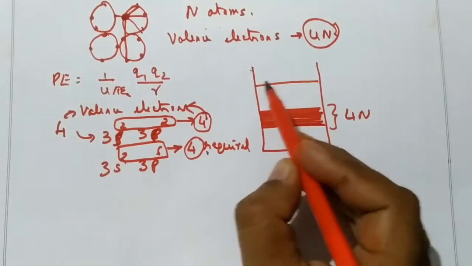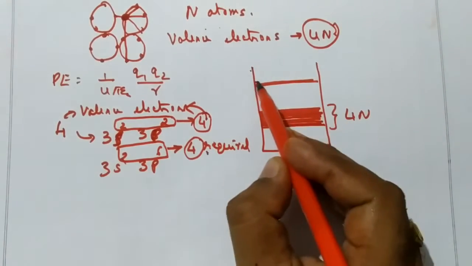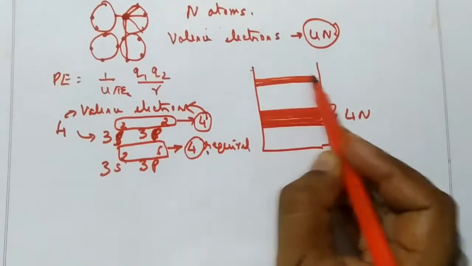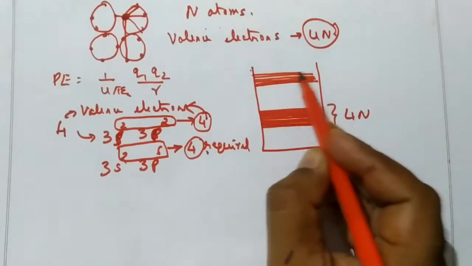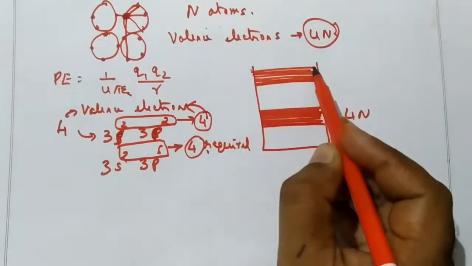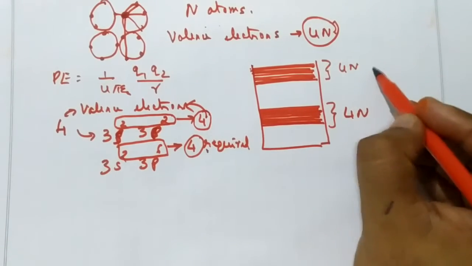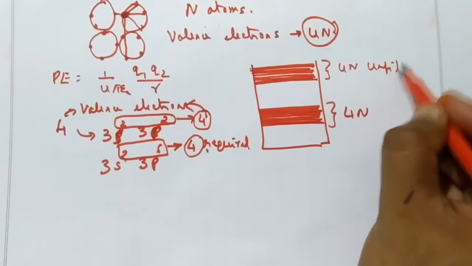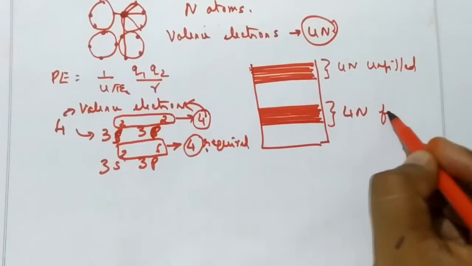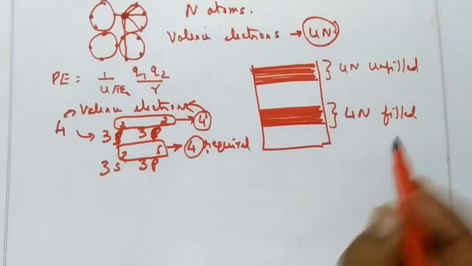So here again one more band of 4n energy levels will be created. This is again of 4n unfilled energy levels. These are 4n filled energy levels.